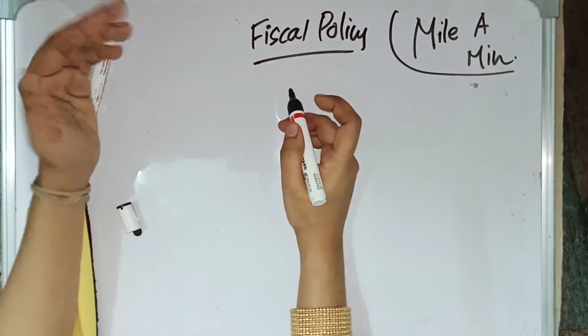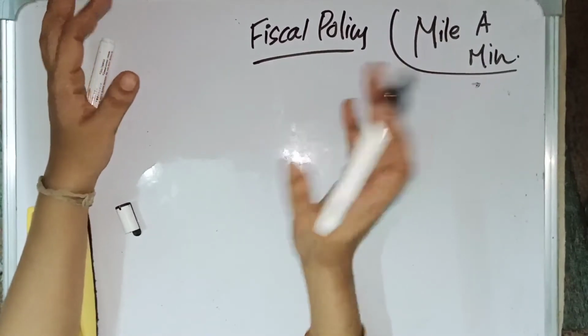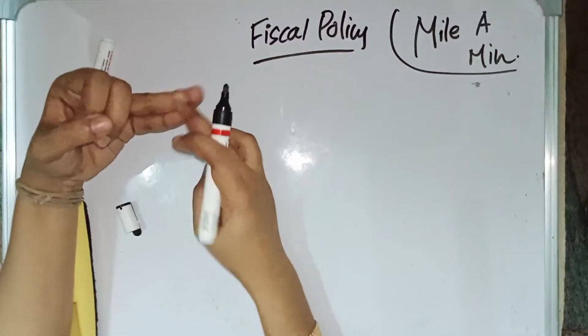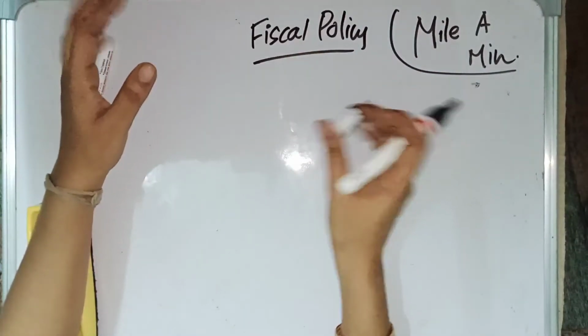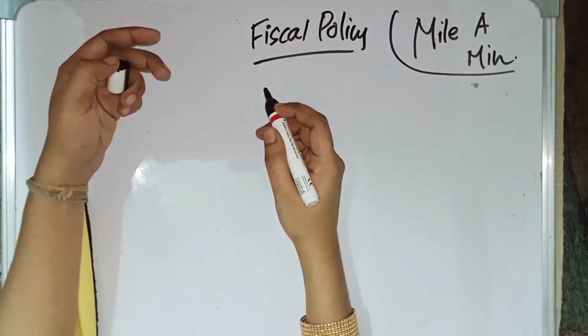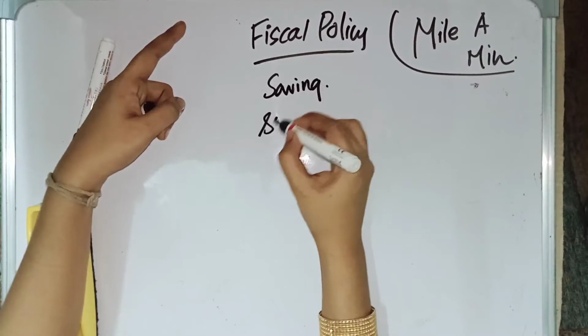Let us see one by one. First, what is fiscal policy? It is a set of government decisions regarding taxation, expenditure, subsidy and other financial operations. That is what fiscal policy is called. And using this fiscal policy, the government can promote saving. It can promote some socio-economic welfare.